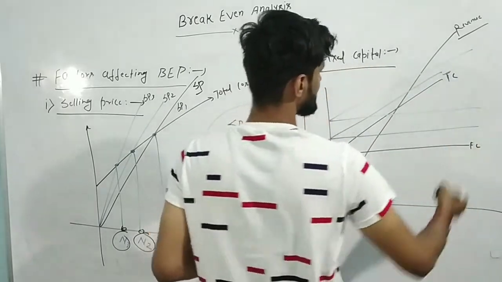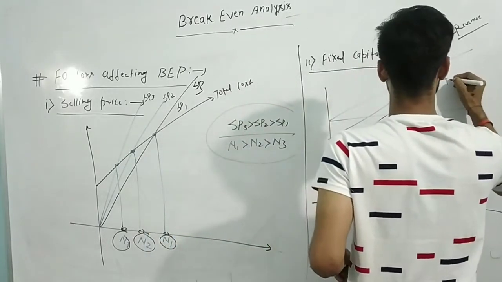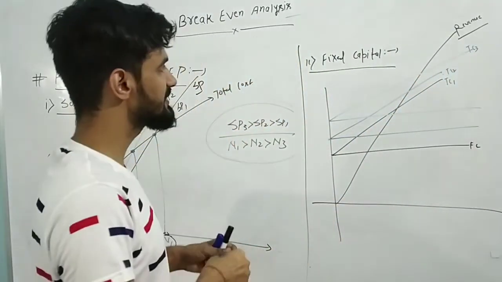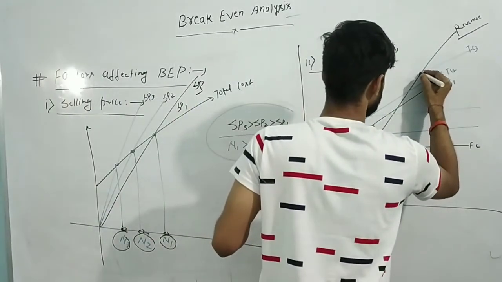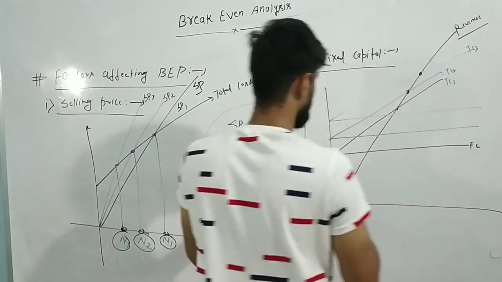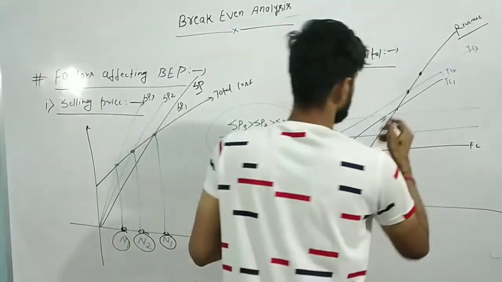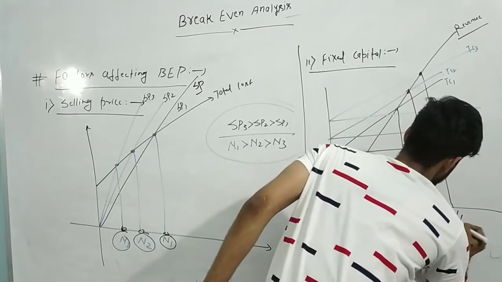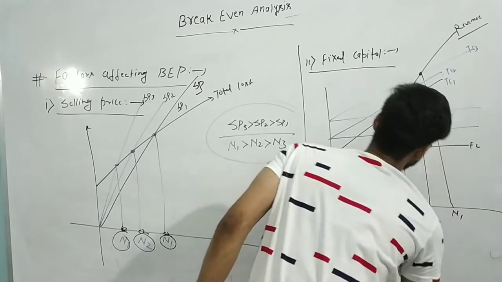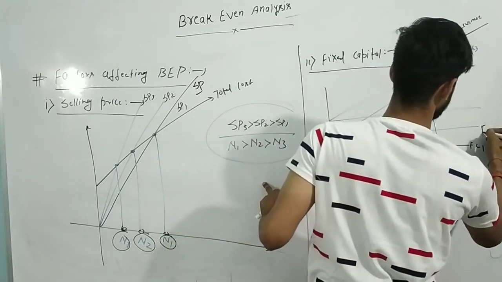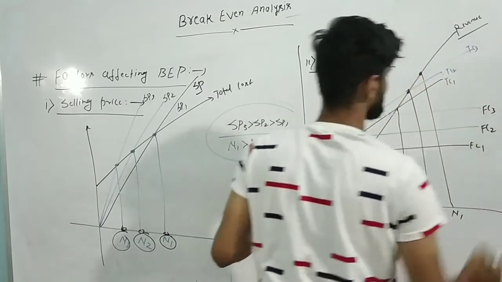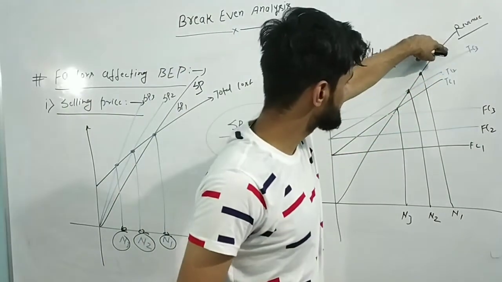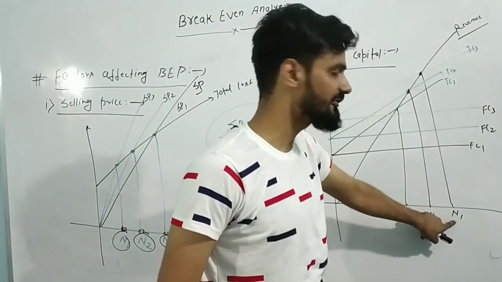Okay. So if you see, this is total cost TC1, this will be TC2, and this will be TC3. So the total cost is going to change, and where it cuts the revenue line, from here you can see there is a different break even point value. There is N1, N2, and N3. And these are FC1, fixed capital 1, fixed capital 2, and fixed capital 3. Now, if you are increasing fixed capital to FC3, then your TC3 will give you the value of N3.